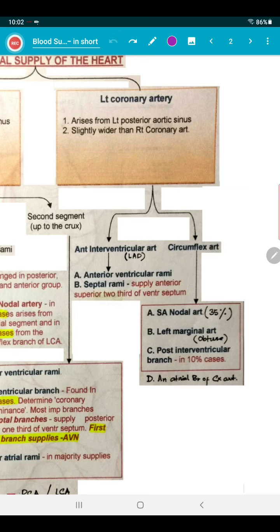Very clear. Circumflex artery. Circumflex artery gives the sinoatrial nodal branch in what percentage? In 35% of population it may give sinoatrial nodal branches. Left marginal artery or obtuse artery. Then posterior interventricular branch in 10% cases. And number D, an atrial branch of circumflex artery. Okay, circumflex we write in abbreviation as CX. We use CX term.